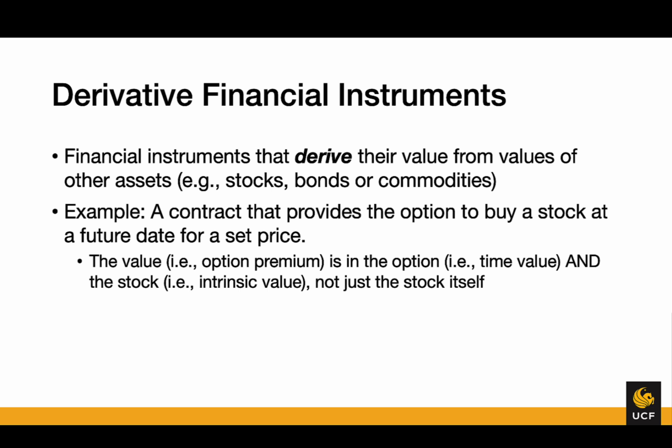In this case, the value or option premium of this item is in the fact that you have an option. So as long as there is time left on the contract, there is time for that stock price to move in a direction that is valuable to you, and the stock itself, so where the stock value is in relation to that set price. So rather than the value coming from the stock going up, the value comes from where the stock price moves relative to your contractual price.